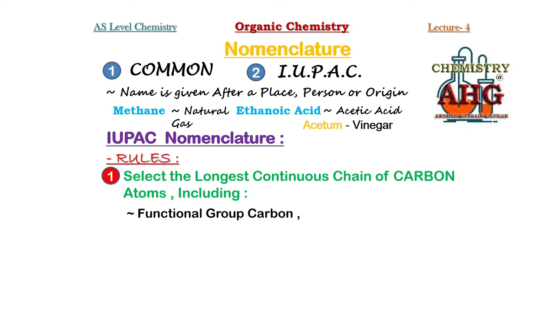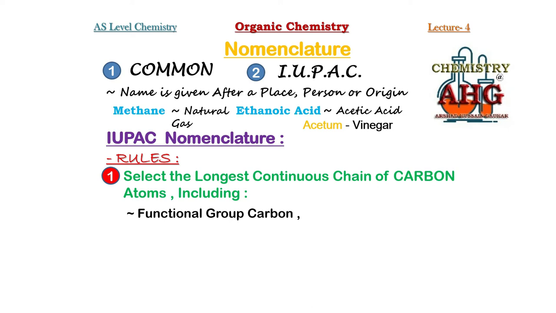Now you must be able to identify which carbon is the functional group carbon. There are two possible features that you can remember to identify the functional group carbon atom. Number one, the functional group carbon is a carbon atom that may be a part of a functional group. For example, COOH, carboxyl. In this case, the carbon that is a part of the functional group is the functional group carbon. But if you are given alcohol, what is the functional group of the alcohol or alkanol organic family?